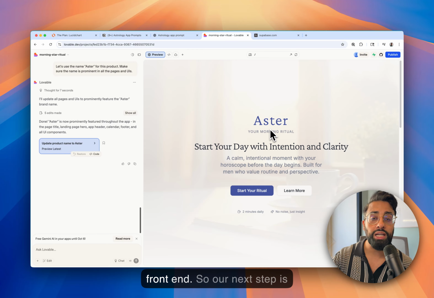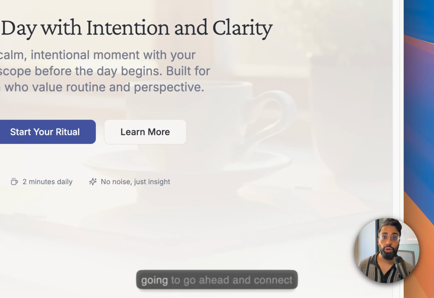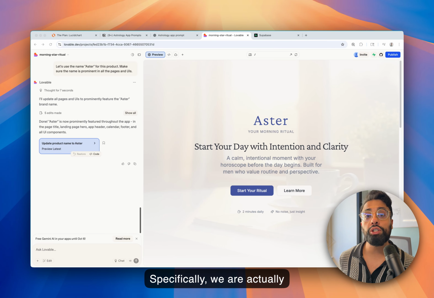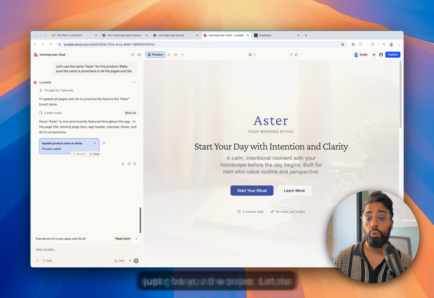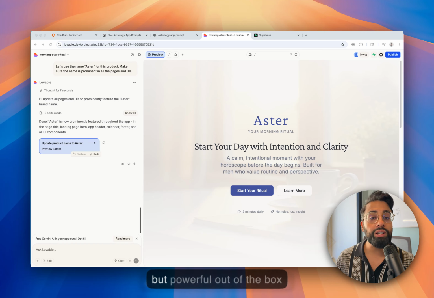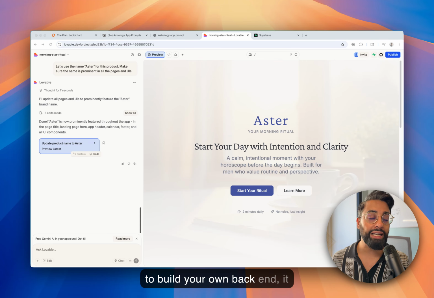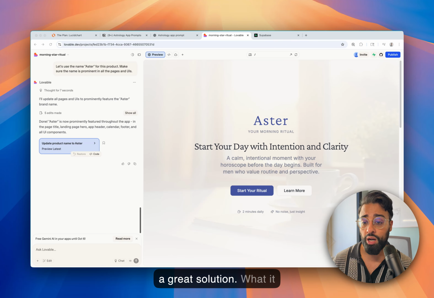Again, this is just our front end, so our next step is setting up Supabase. What we're going to do now is connect this to an actual backend. Specifically, we are going to use Supabase for this. If you haven't heard of Supabase, no worries. Let me give you the super simple explanation. It's a very simple but powerful out-of-the-box backend solution. If you were to build your own backend, it can be fairly complex. And if you want to just get something up and running, Supabase is a great solution.